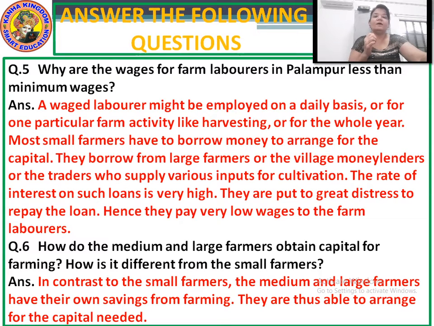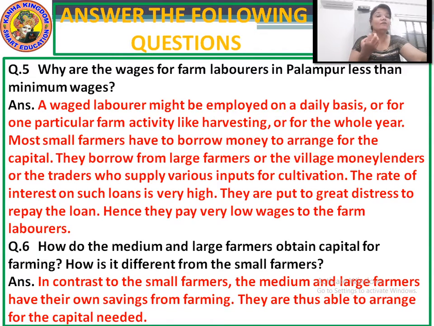Most small farmers have to borrow money to arrange for the capital. Most of the small farmers who have land also don't have so much production, so they have to borrow the money from the big landowners. They borrow from large farmers or the village money lenders or the traders who supply various inputs for cultivation.